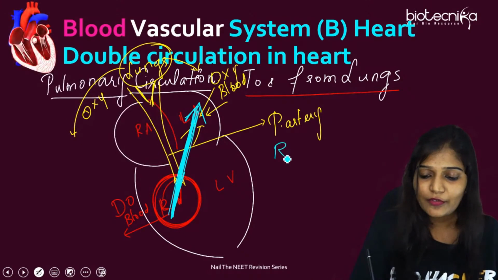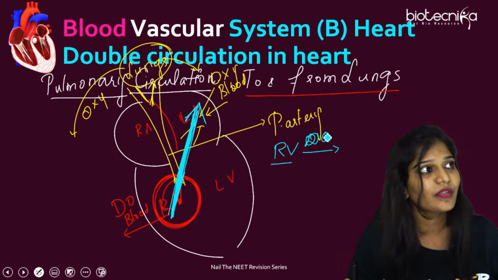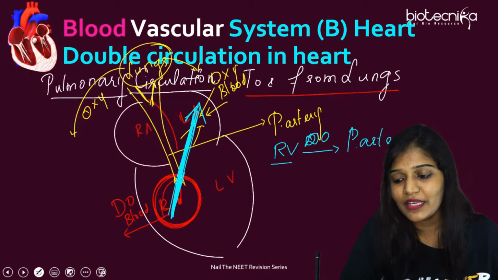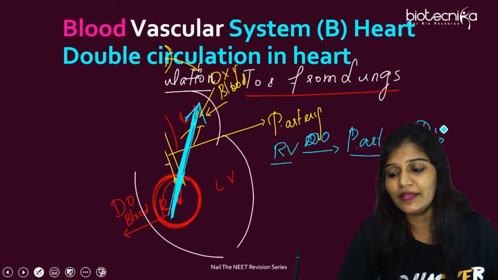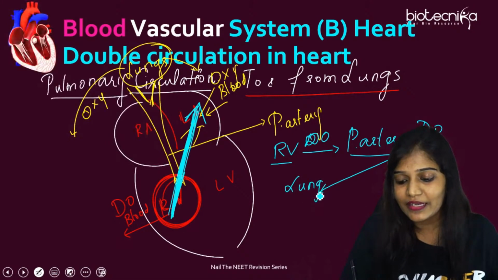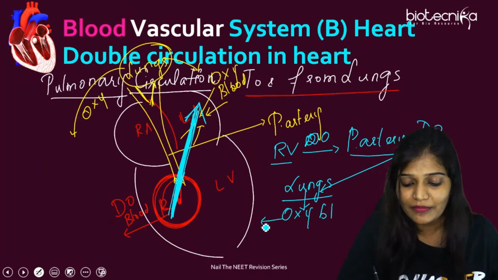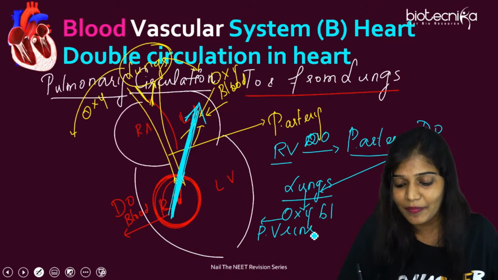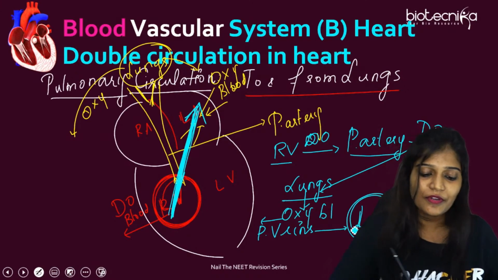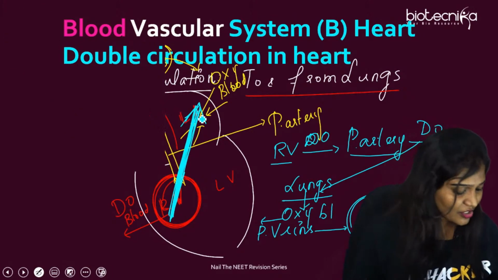How can I write it? The right ventricle has deoxygenated blood. And from here, who is going to carry it? Pulmonary arteries. Pulmonary arteries carry this deoxygenated blood and give it to whom? Yes, the lungs. The lungs purify everything into oxygenated blood and give it to the pulmonary veins. And the pulmonary veins give it to whom? The left atrium. So from right ventricle to left atrium is going to be what? Pulmonary circulation. Have all of you understood?